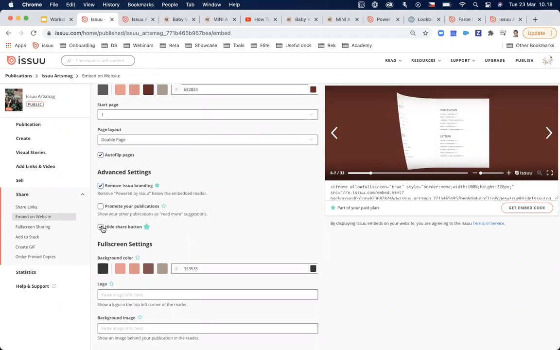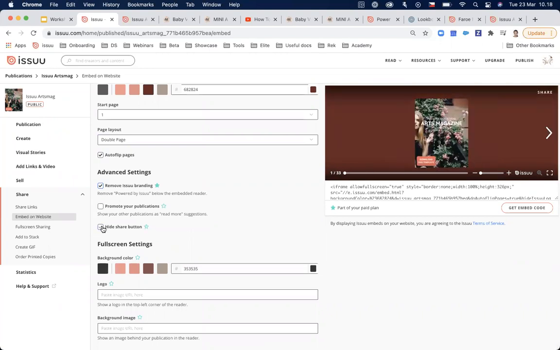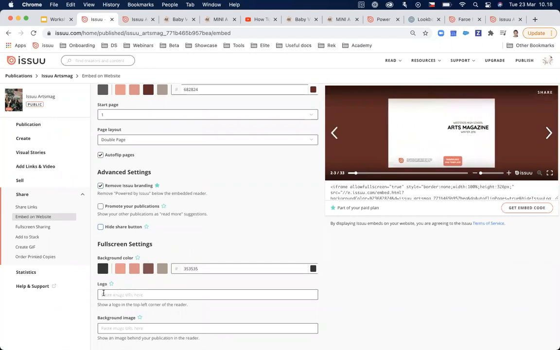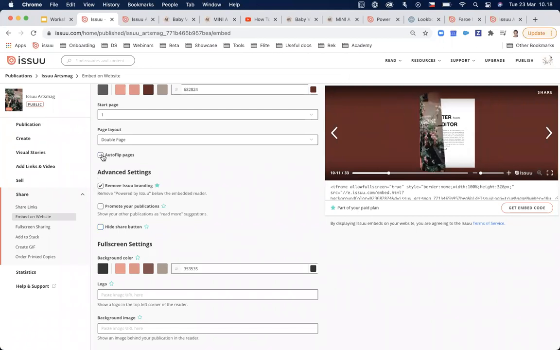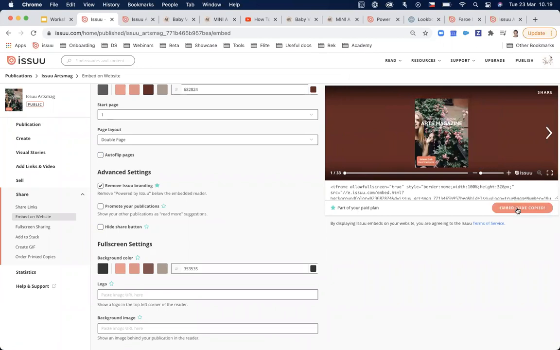You can also hide the share button in the top right corner or keep it there, and you can select different colors if someone opens in full screen. You can also add a logo, so you just need to paste the URL of the logo. It will show up in the top left corner, or if you want to have a background image, it will spread behind the publication in the background. And if you're happy with how everything looks like, then all you need to do is take this embed code and put it on your website, or add it to your IT guide, this iframe code.